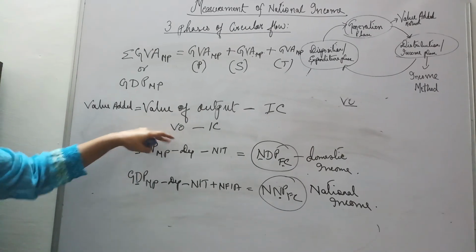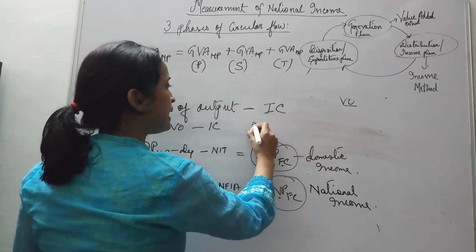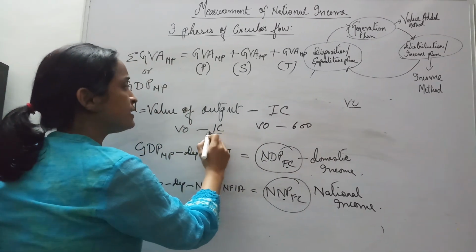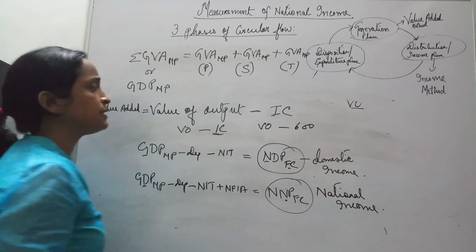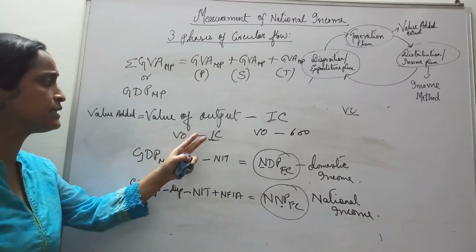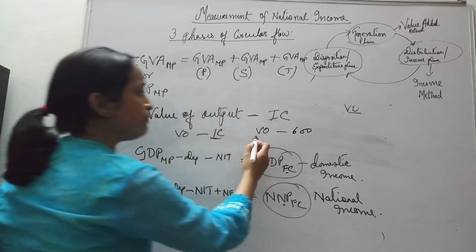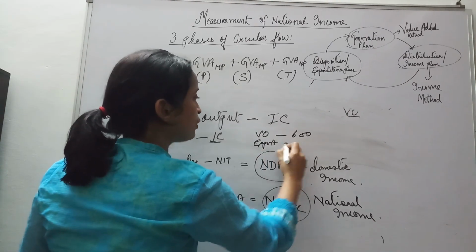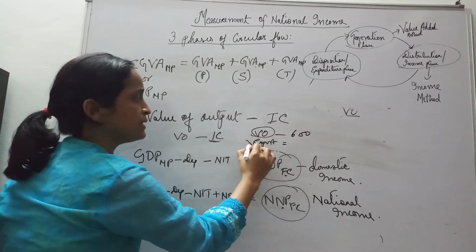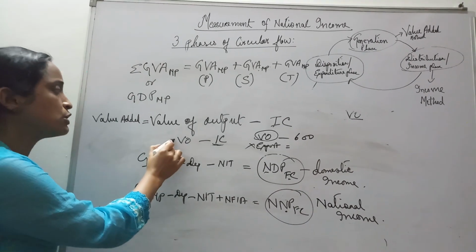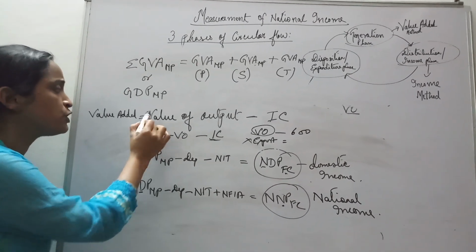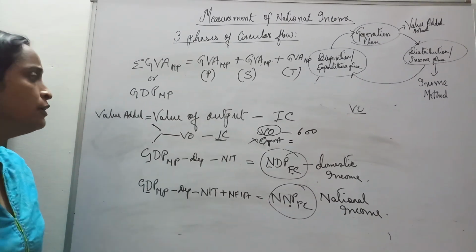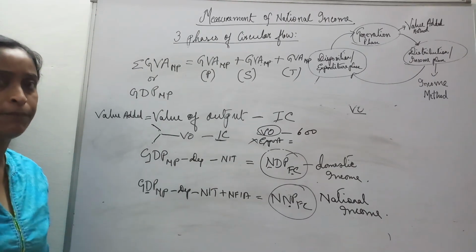Alright. And sometimes you might see a question like this: value of output is, suppose, 600. Intermediate consumption is given, whatever it is, we will subtract it. But then again, value of output is given and export is also given. This is very important. What will we do? We will consider only this. This will not be considered. Why? Because value of output already includes the output sold in the domestic economy and the output that is sold outside.